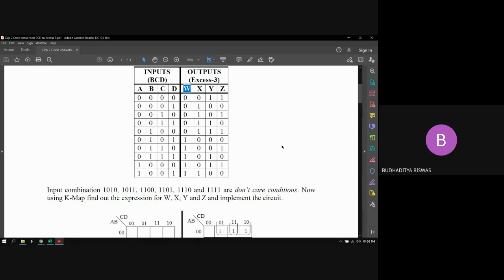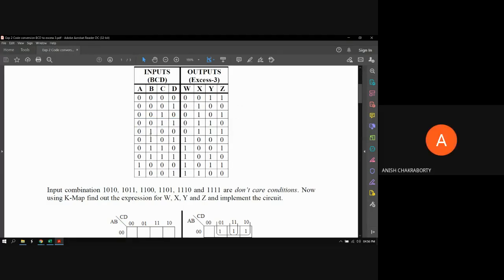Start from the lowest min term. Summation of 3, of 4... 3 means this min term. So in this row, W equals 1. Check 5, 6, the W equals 1.